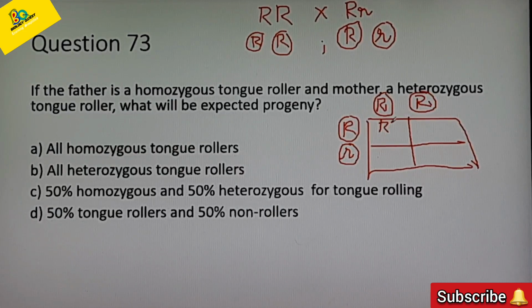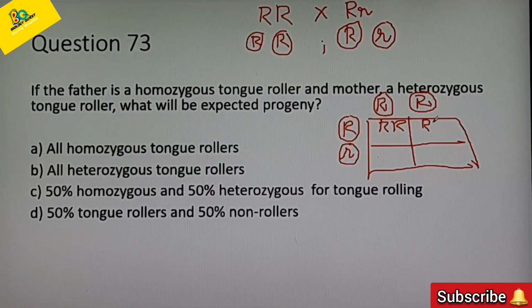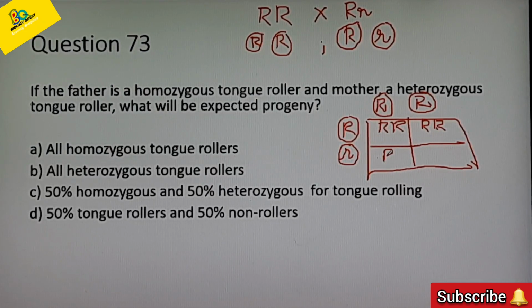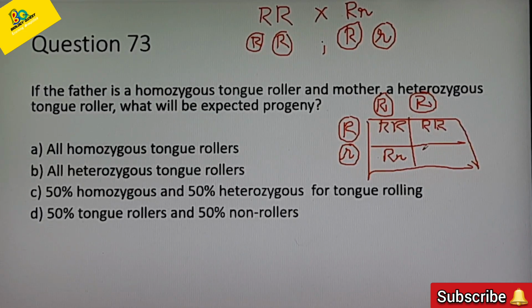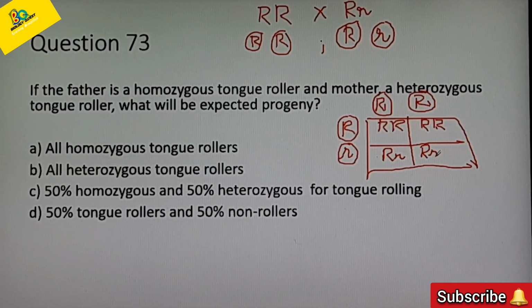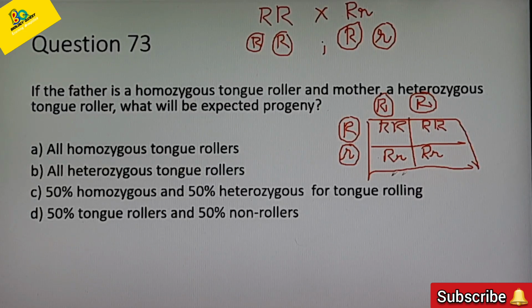Capital R, capital R. What about this? Again capital R, capital R. Then what about this? Capital R, small r. And this? Again capital R, small r. So from this we can understand that all the offspring are tongue rollers.